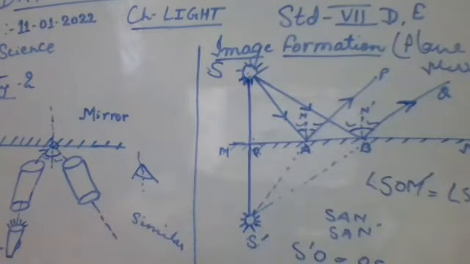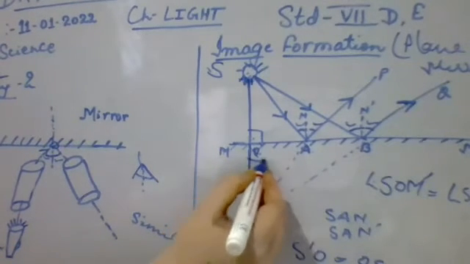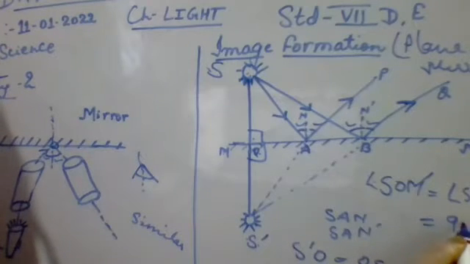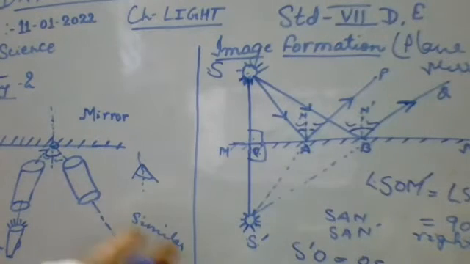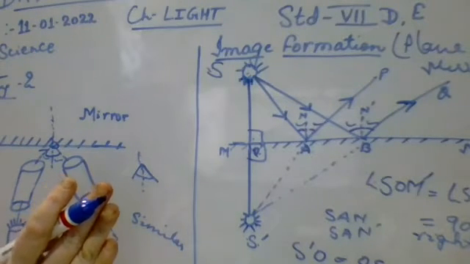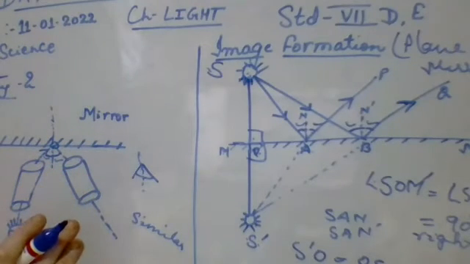Both the angles are of what? What is the measurement of that angle? 90 degrees. In both the sides it is 90 degrees, and that is known as the right angle. That means what? It is erect and straight. Clear? It is erect and straight.